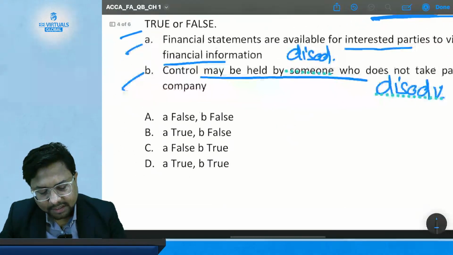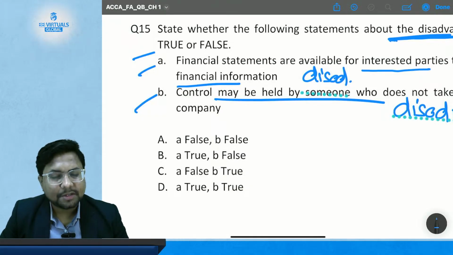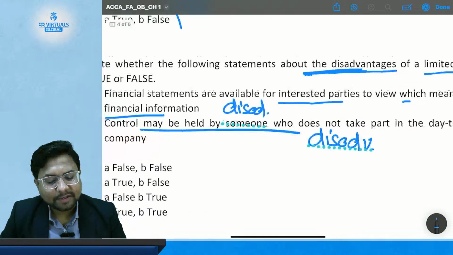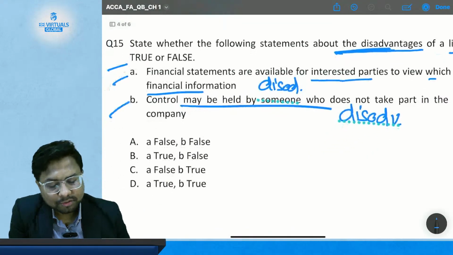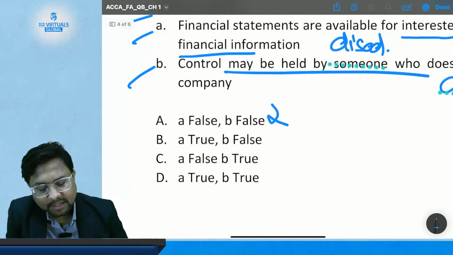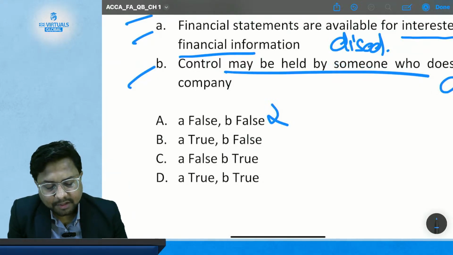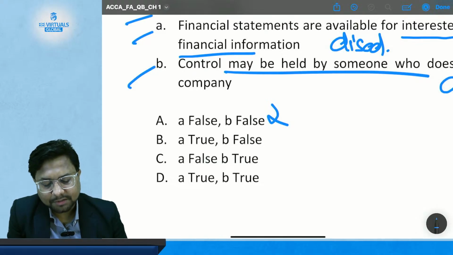So now start checking the option. Option A, statement A is false, statement B is false. This is not false, this is true because this is the advantage. The question wants us to check whether these are the disadvantages or not. So this is disadvantage. So option A is incorrect because this is not false, this is true. They are disadvantages of being in an unlimited liability form of a business.